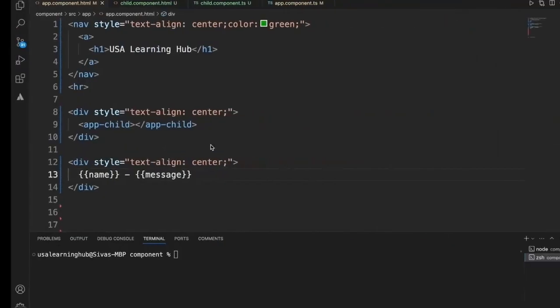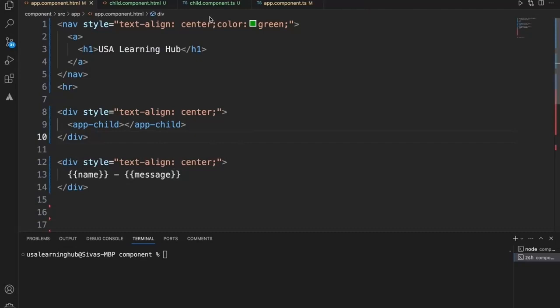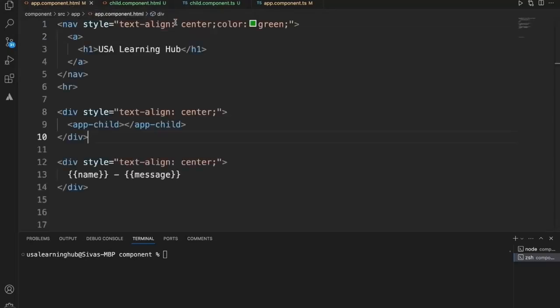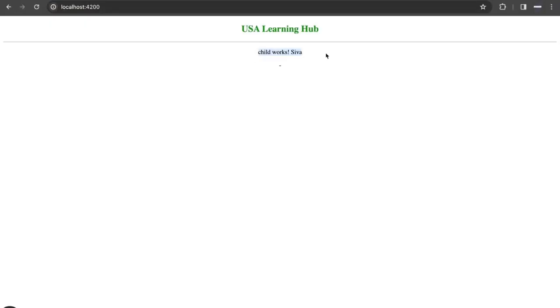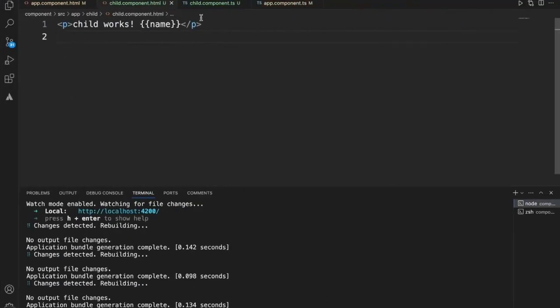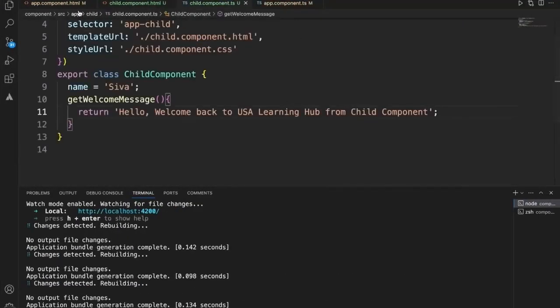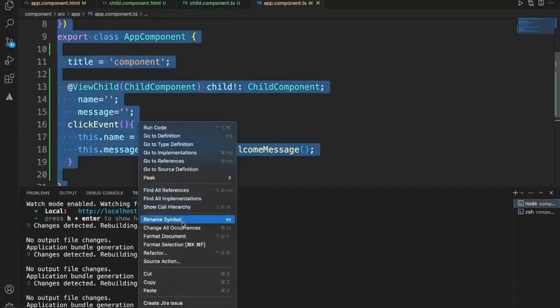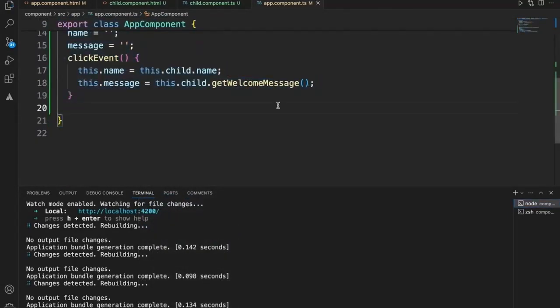Name does not exist on child component. Okay, there is a name. Why does it not exist? Oh, okay, got it. Now I understood why it is not displayed in the parent. Because I added it in the click event. I need to write a button to click so that it will be visible.